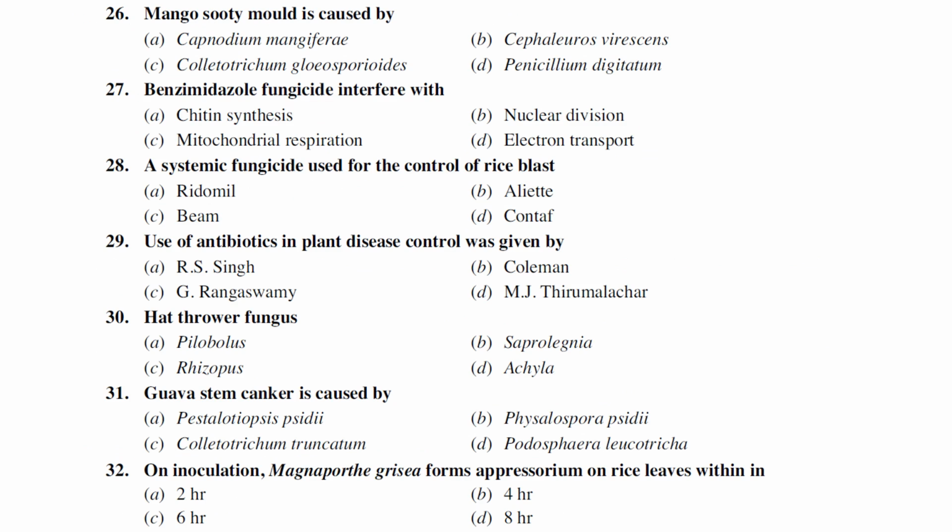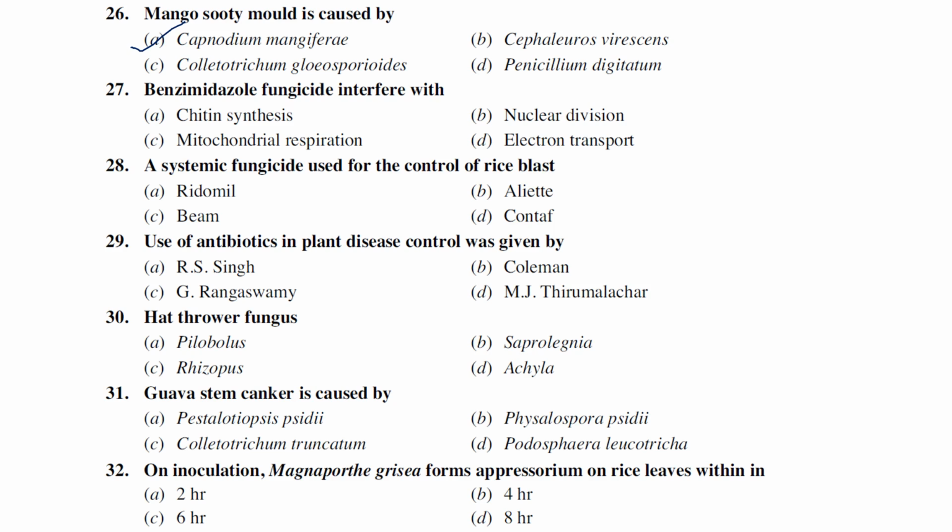Mango sooty mold is caused by Capnodium mangiferae, Staphylococcus virescens, Colletotrichum pleosporioides, Penicillium digitatum. Mango sooty mold is caused by Capnodium mangiferae, where we can see a black, sooty powder kind of thing. That is mainly because thrips and other kinds of insects produce some sugary substances. That's why this mold grows.